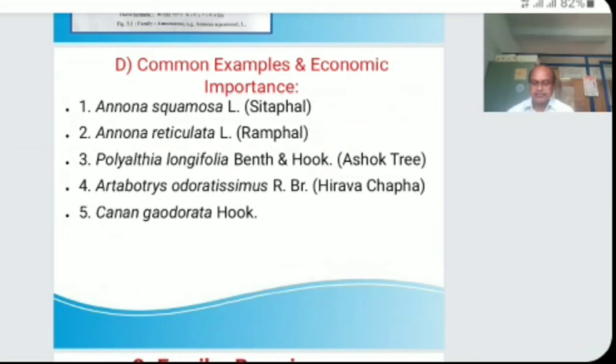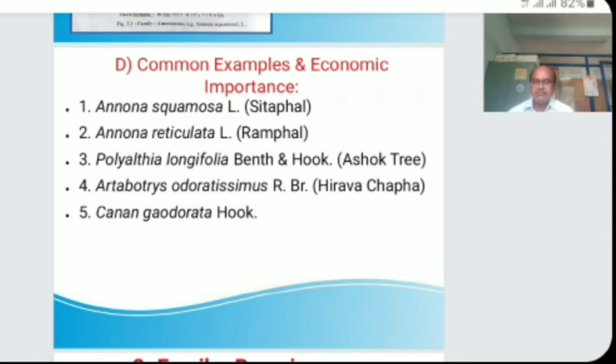Then the next example, Polyalthia longifolia. In Marathi we call it the Ashoka tree. It is an evergreen ornamental tree. The bark is a good source of fibers. The wood is light and used for making boxes and pencils. Bark is used medicinally as a febrifuge.